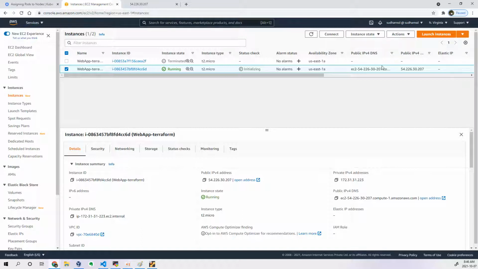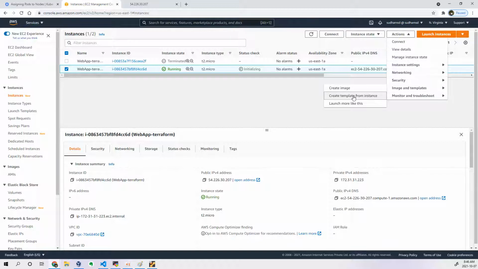Go to the instance, select the instance, go to Instance settings, then Image and templates, and create an image. So from this particular instance, you are trying to create an AMI, right? That is what you are trying to do.